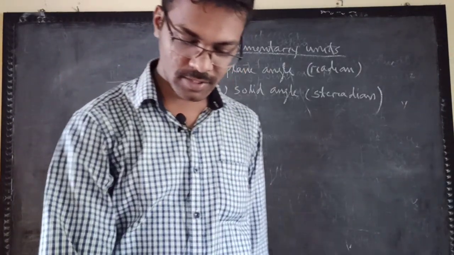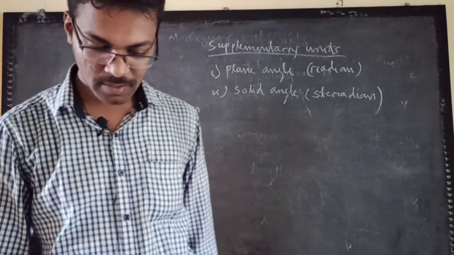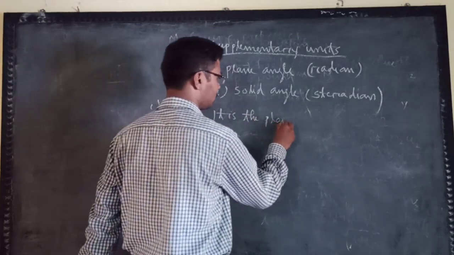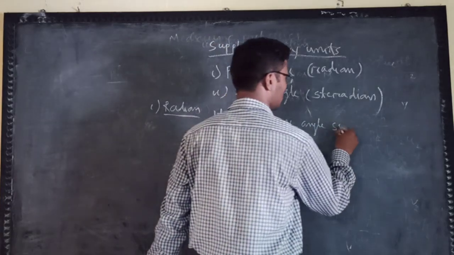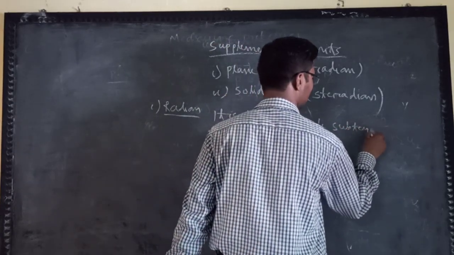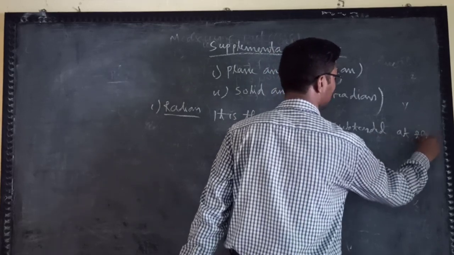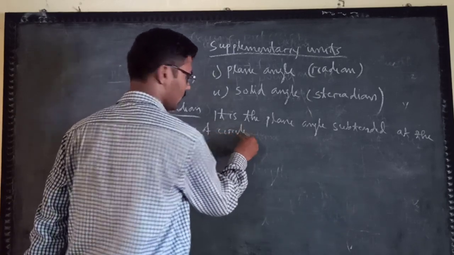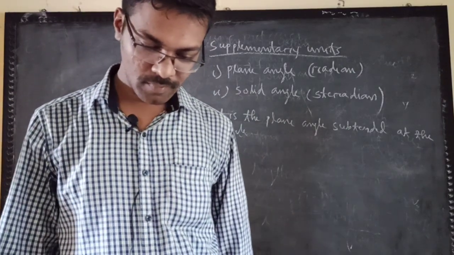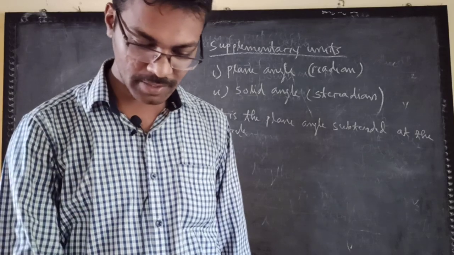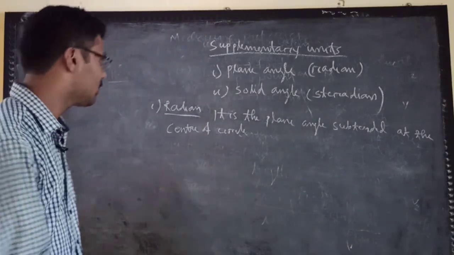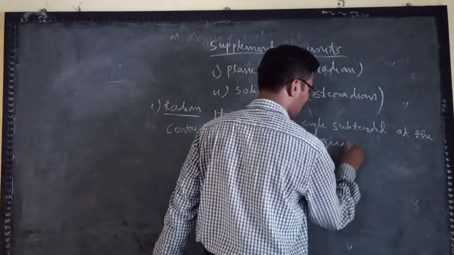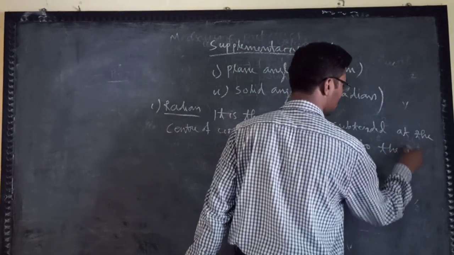Radian is the plane angle subtended at the center of a circle by an arc equal in length to the radius of the circle.